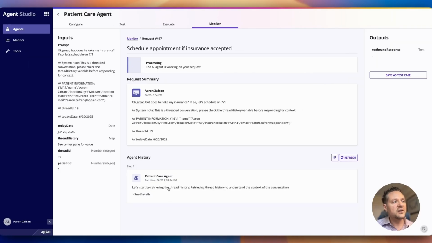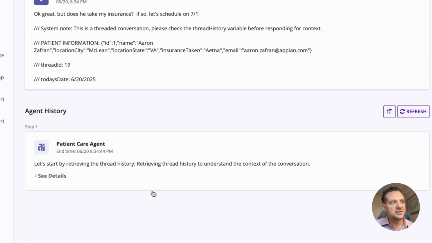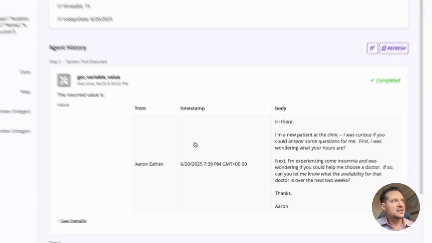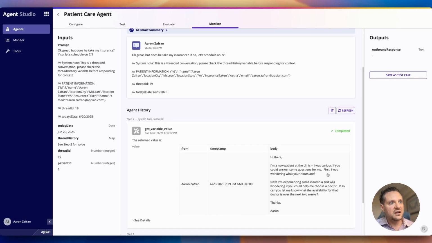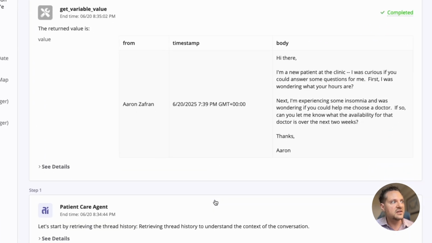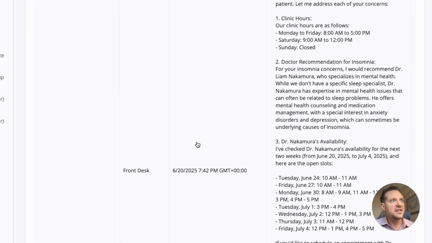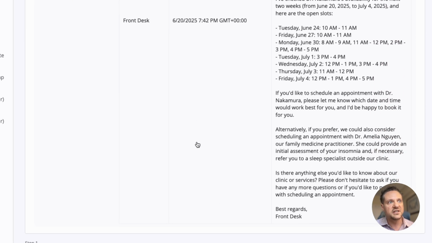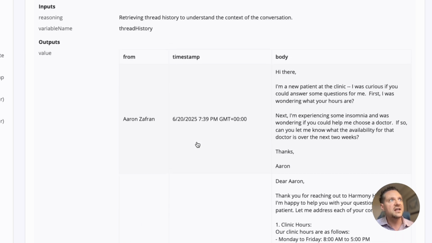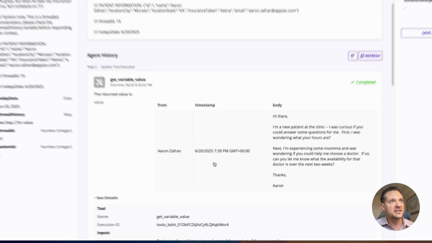So first, it's going to look at the thread history so it can understand what has taken place inside of this conversation so far. So now we're looking at our conversation history so we can see what has already happened. We can take a look at the details, and it can show us all of the messages that have already transpired in this particular conversation so the AI can intelligently respond to the next message.